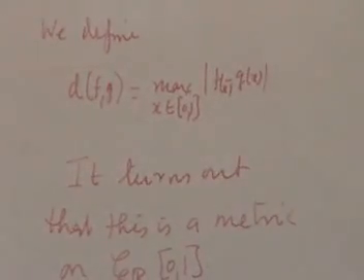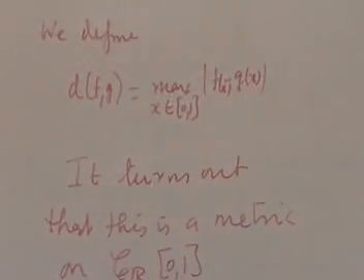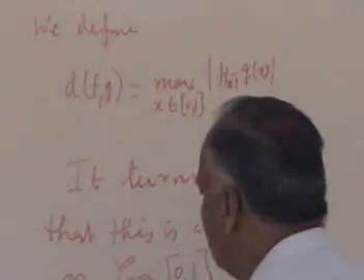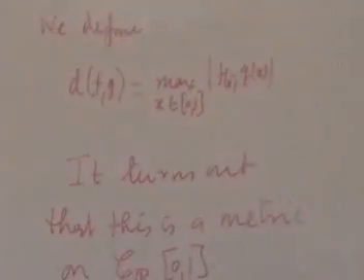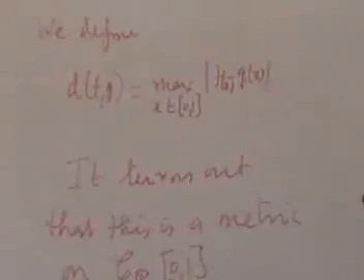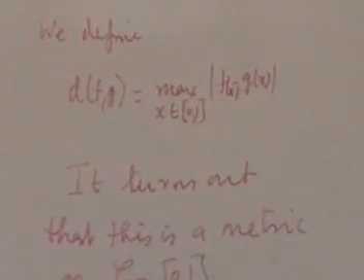That means f(x) must be equal to g(x), so the two functions are equal. And the triangle inequality follows almost immediately. Triangle inequality holds for real numbers and then taking the maximum. And it's symmetric. Mod f minus g is the same as mod g minus f, so d(f, g) equals d(g, f). So this is a metric.